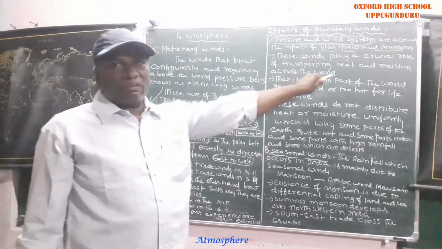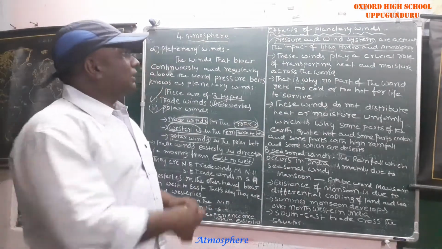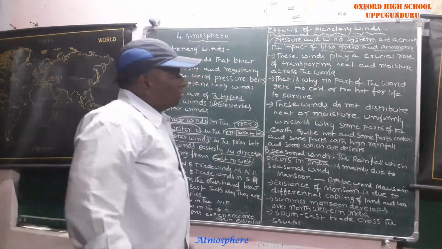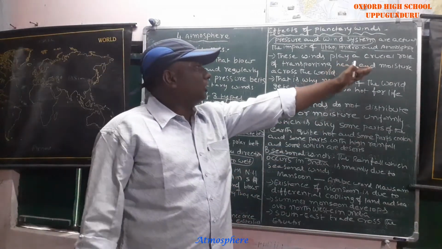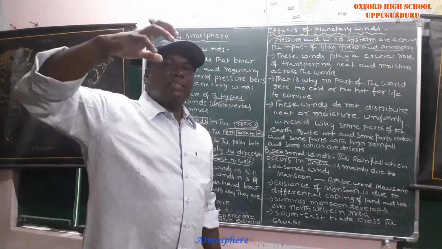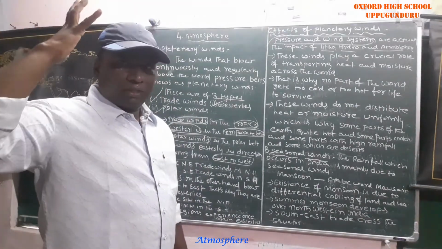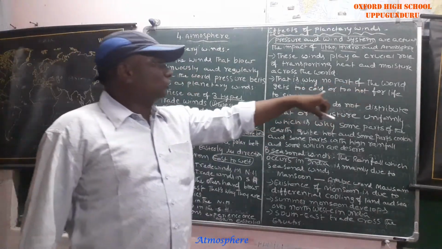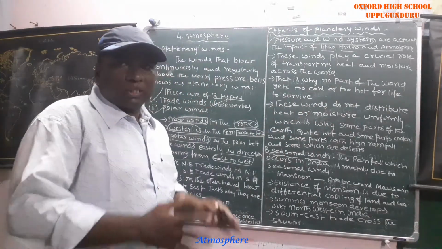These winds play a crucial role. From ancient times onwards, planetary winds have played a crucial role, especially by carrying heat and moisture to far-off places, all over the world. That is why no part of the world gets too cool or too hot, so life is possible.